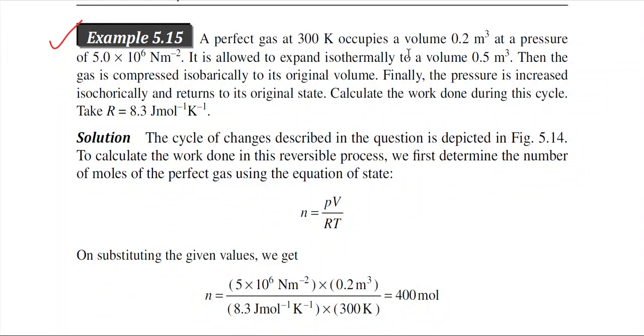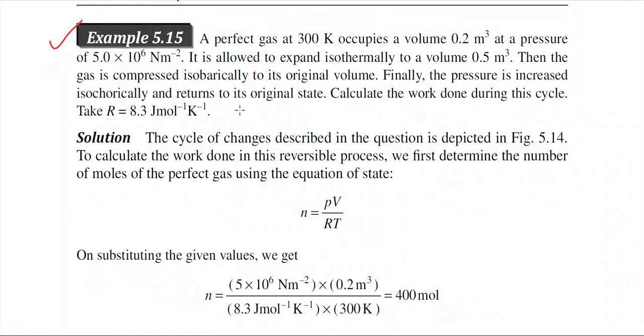Then the gas is compressed isobarically to its original volume. So at first it was expanded, then we are compressing the gas isobarically to the original volume. Finally the pressure is increased isochorically and the gas returns to its original state. What we have to do is calculate the work done.